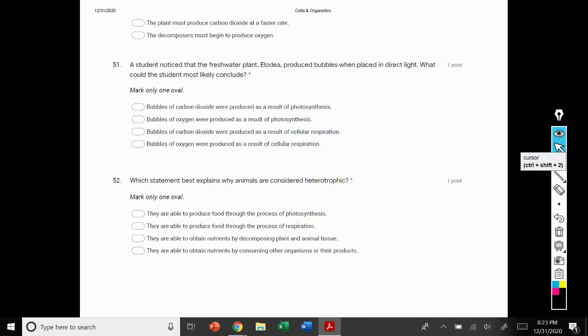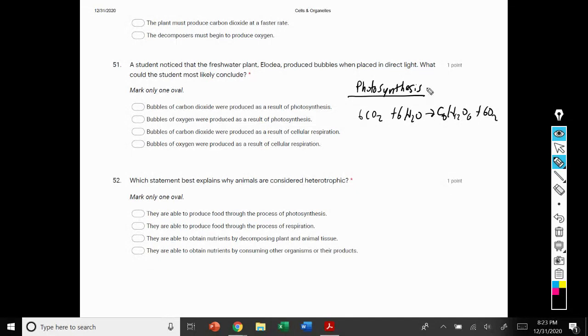51. A student noticed that the freshwater plant Elodea produced bubbles when placed in direct light. What could the student most likely conclude? And this is another example where having that formula for photosynthesis written down on your scrap paper is going to be very beneficial, because it's going to provide a cheat sheet for you, and you're going to be able to refer to it to answer these questions.